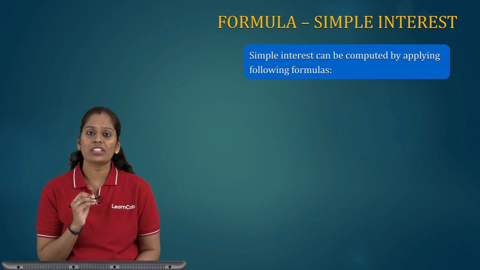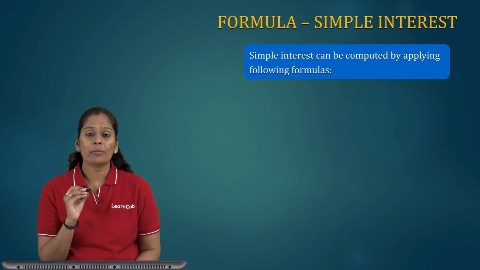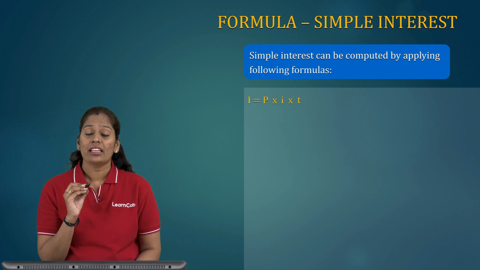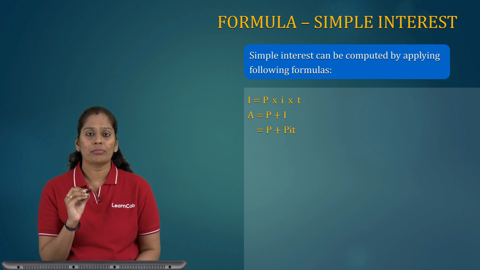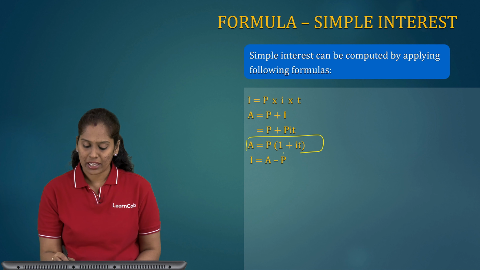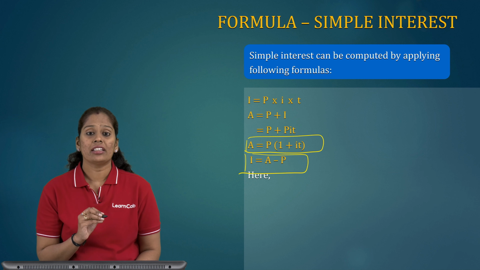Now what is the formula for the calculation of simple interest? Simple interest can be computed by applying the formula I equal to P into i into t. So A equal to P plus I, where A equal to P plus P i t. So I am going to take P common. So A equal to P bracket 1 plus i t. So this is my accumulated amount. My interest is I equal to A minus P.